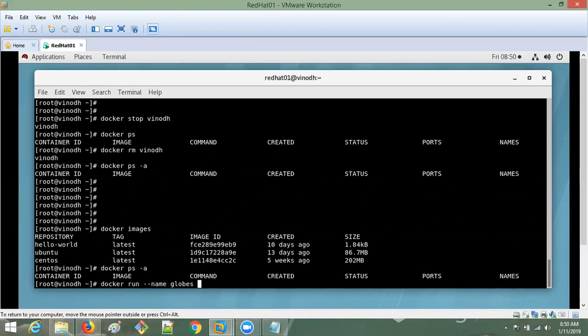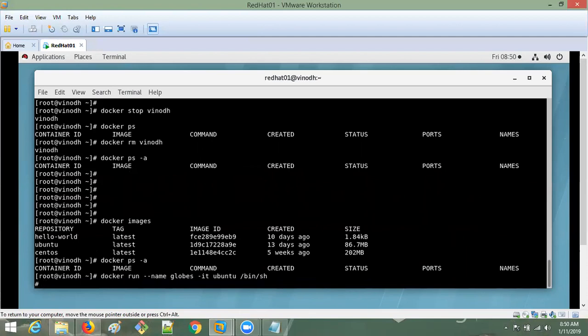So I have to run. This time I will run Ubuntu. Okay, so interactive mode, Ubuntu. Then give /bin/bash. Bash also you can give, or otherwise you can give sh also, it will work. Sh means shell. Bash means Bourne again shell. Both are the same. You can give it like this also. So done.